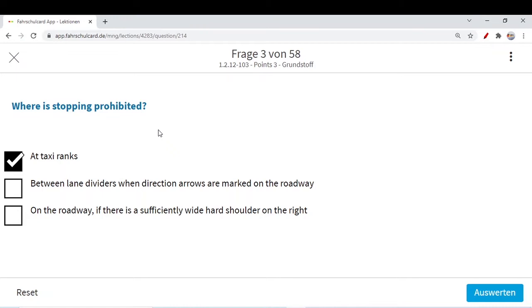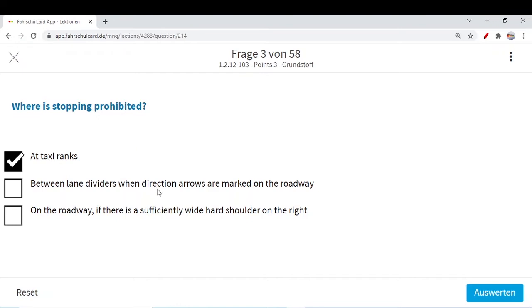Maybe you can stop at the bus stop. If no bus is there, you can stop for 2 to 3 minutes. You can let somebody in or out. But at taxi ranks, the taxi drivers have very much time pressure. Some passengers come and go out, and they have very less time to react. So at taxi stands, you are not allowed to stop.